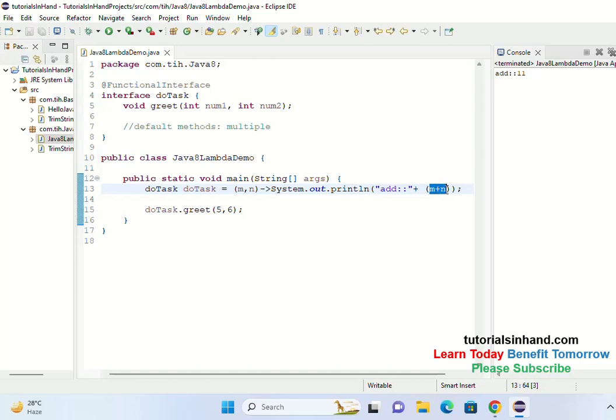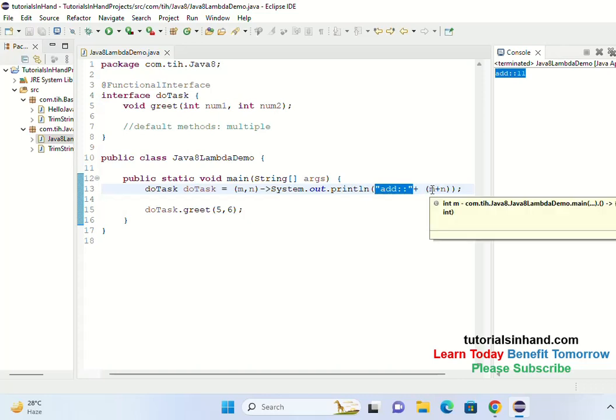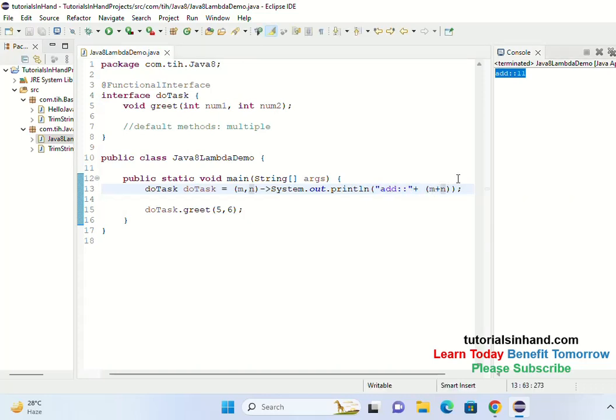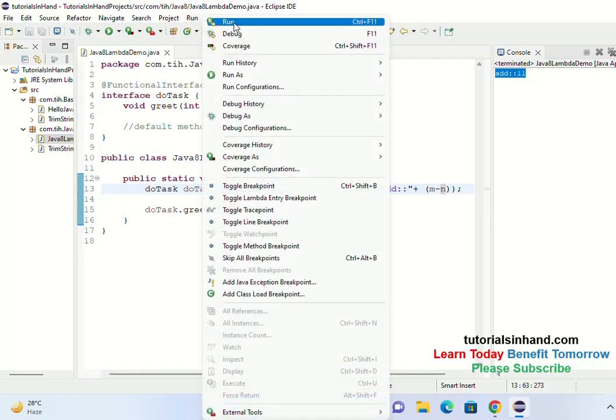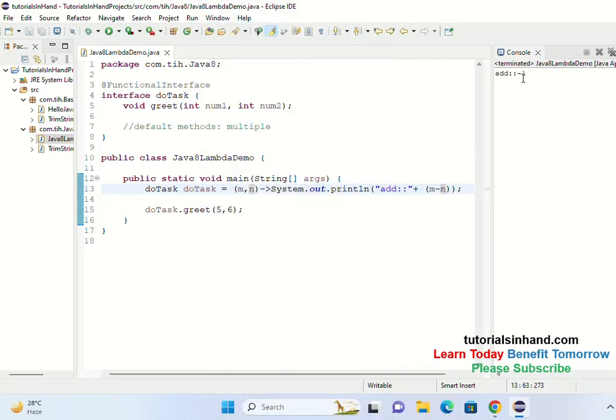So now it is doing the sum and then appending to this string. So now you get the expected output. You required this bracket, right? So now it is working as per expectation. Now if you want to subtract, then go ahead and write it. So you will get -1, 5 minus 6 is -1.